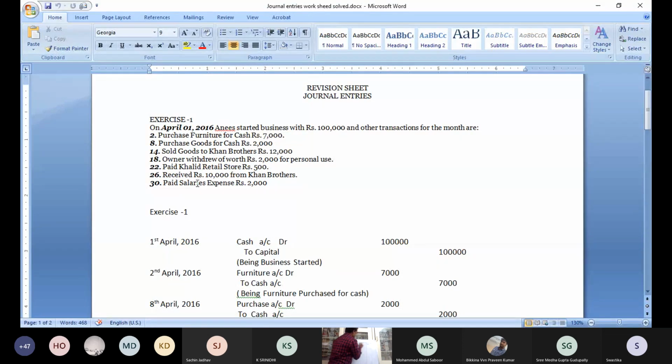Here is the proforma: Date, Particulars, LF, which is ledger folio, then Dr and Cr. Otherwise, you can write debit and credit, or Dr and Cr. No problem. Now, first remember.